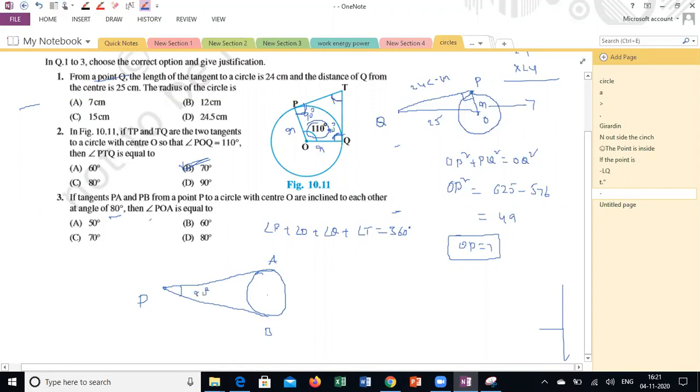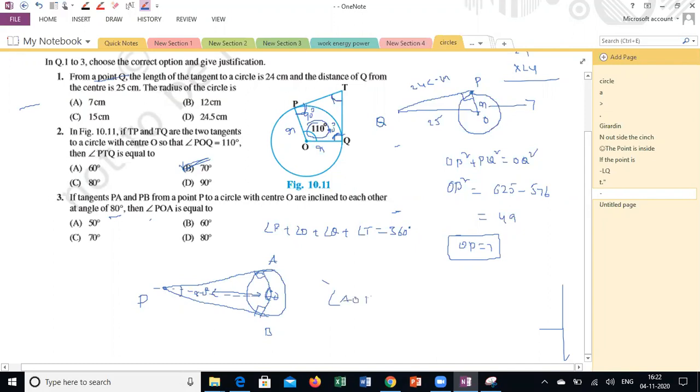So he is asking, center is O, what is the angle at this point? I already told you these two angles sum to 180 because by default the angle at the point of contact is 90 degrees. So in a quadrilateral, 360 degrees minus 180 is 180. So what is the answer here? He is asking POA. What is the angle POA?